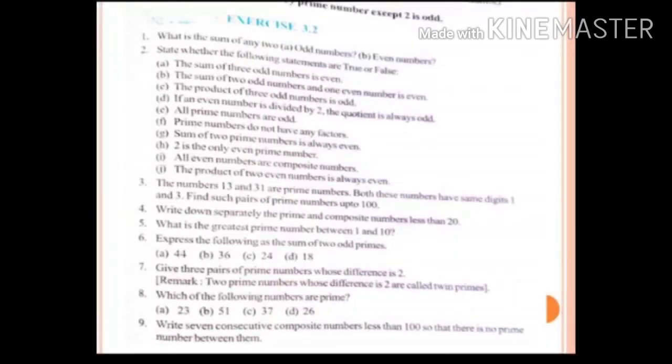Here is a small exercise again for you, that is 3.2. Here we are going to do true or false on prime numbers and composite numbers and finding out the prime numbers. It is a very small exercise, and I want you to complete it.